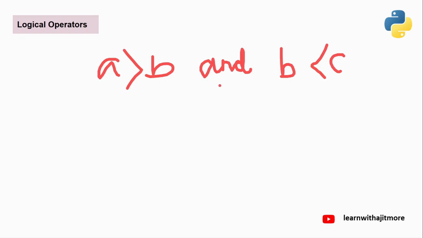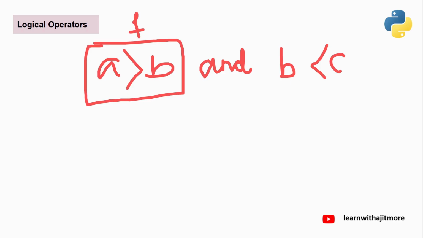Short circuit evaluation means it is not going to evaluate both. It will only check the first part, and if this first part is coming false, direct answer is false. It will not even check what is the second part. Whether the second part is true or false, it is not bothered.